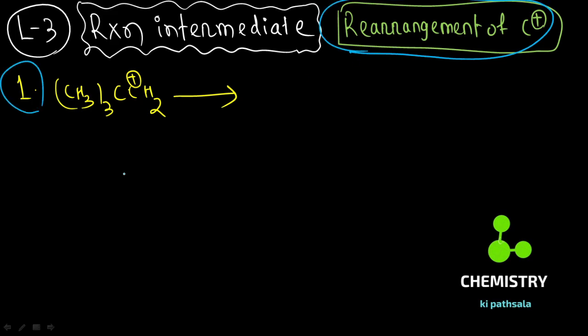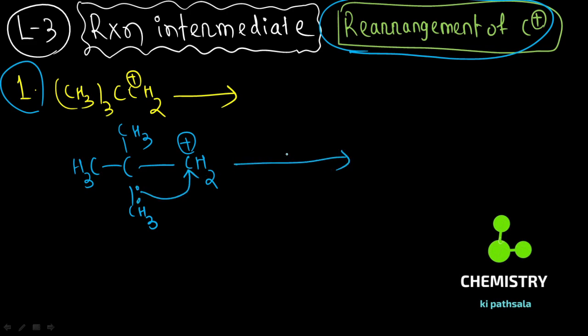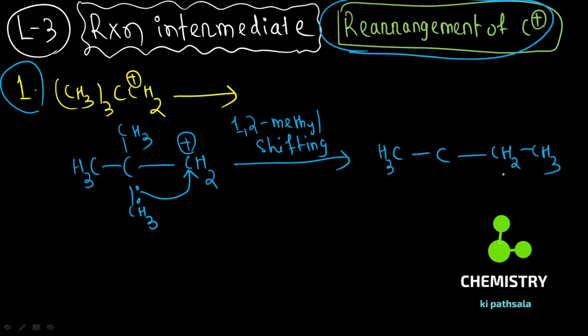So here is question number one for you. This carbon is connected to 3 methyl groups, and at the adjacent position there is a carbocation. Now if I shift this methyl group, let's say this is a 1,2 methyl shift, then the new structure formed is like this, with a CH3 group, and the carbocation forms here.